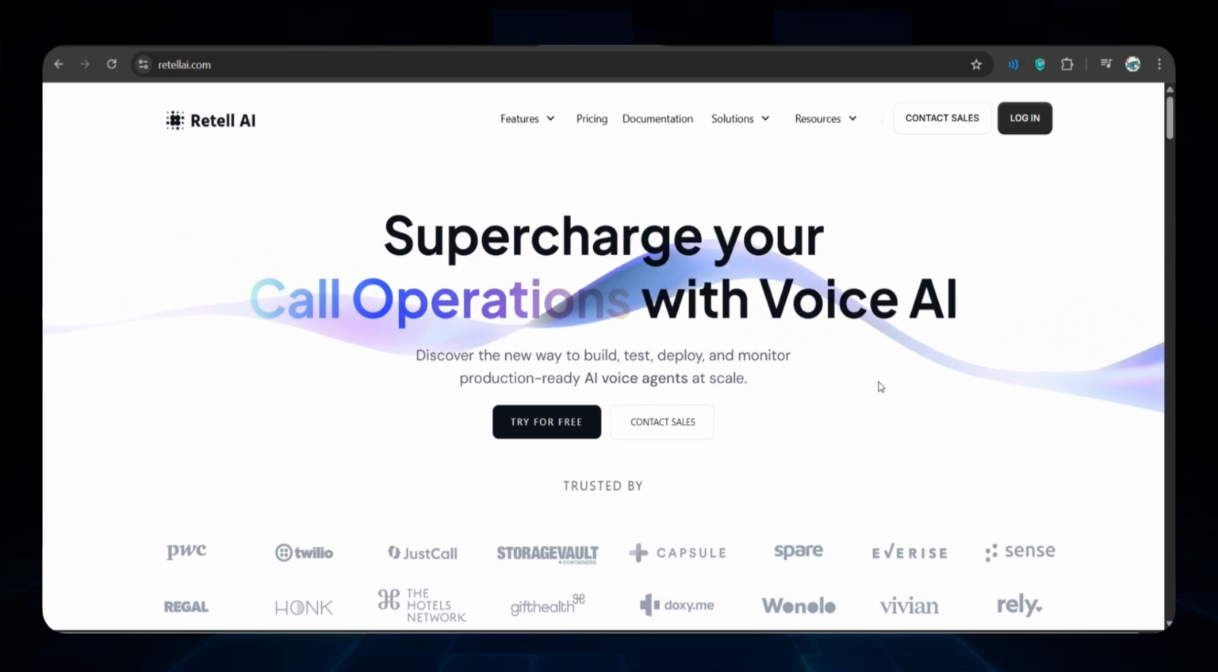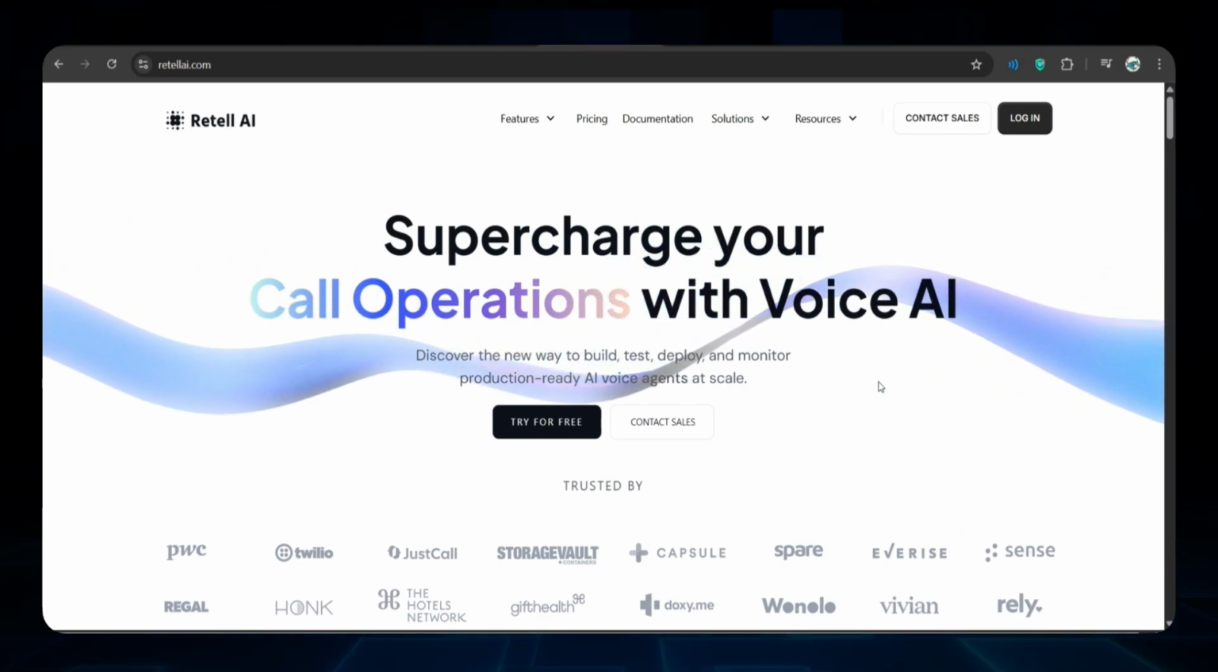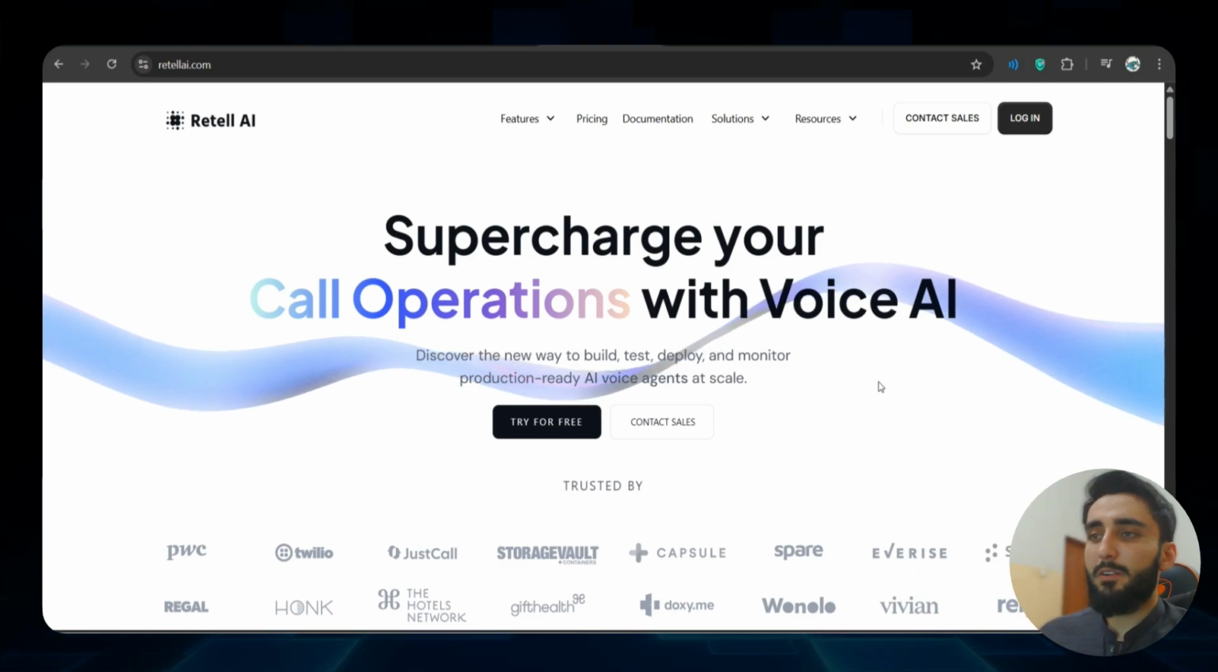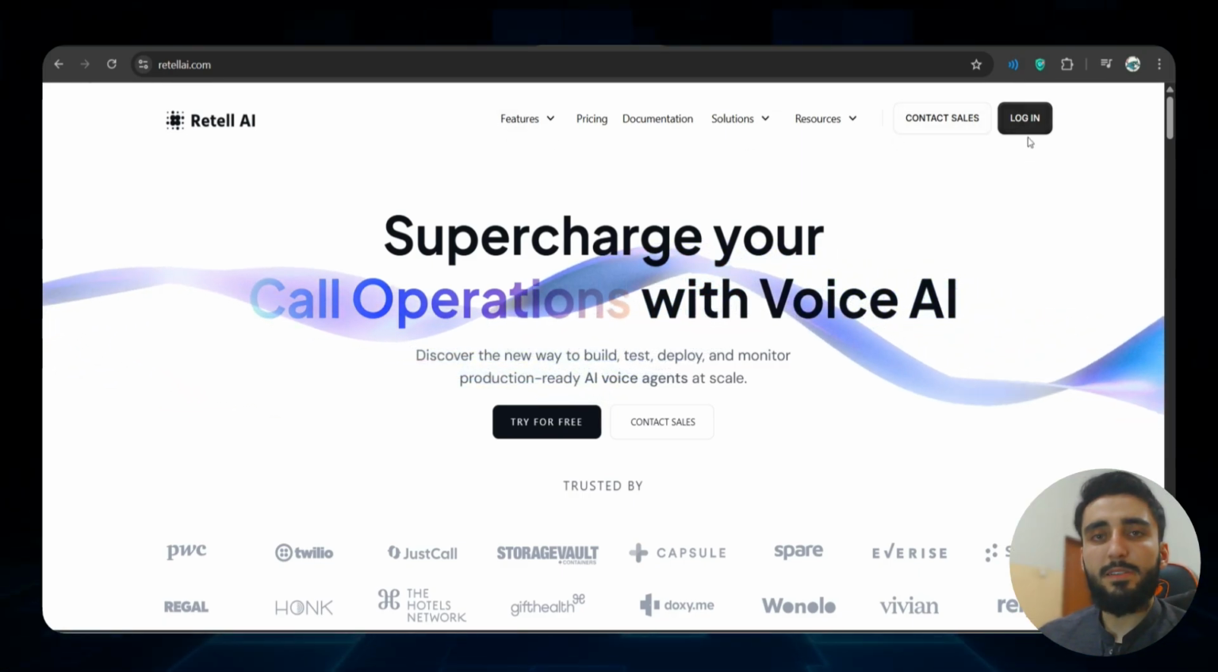Now, to create this AI receptionist, we will use RetellAI. It is a platform that lets you integrate OpenAI Realtime API and Twilio and create this AI agent very efficiently without getting into complexities of code, etc. So simply go to RetellAI and log in. If you don't have an account, just simply sign up.